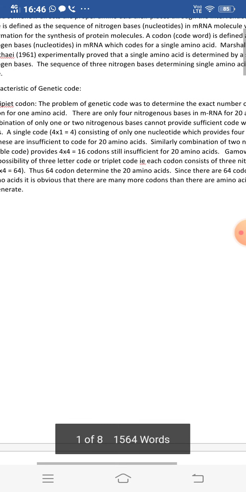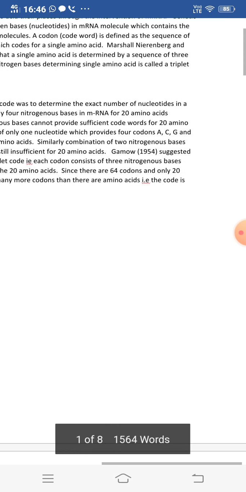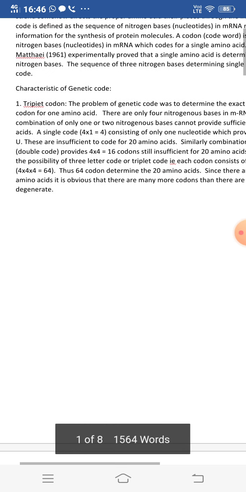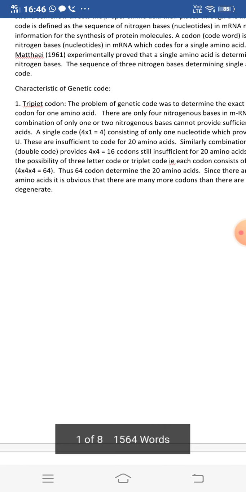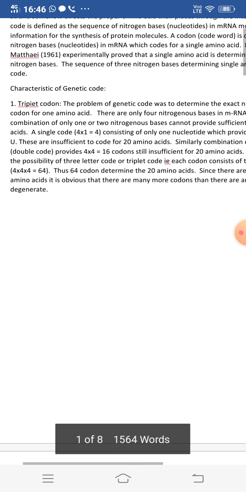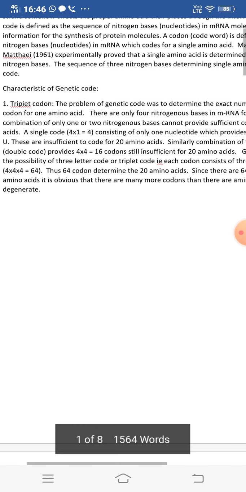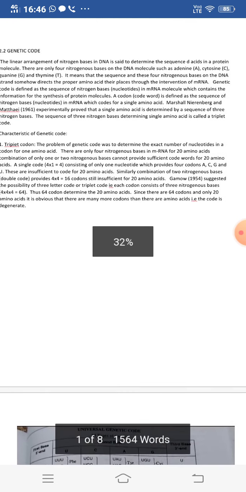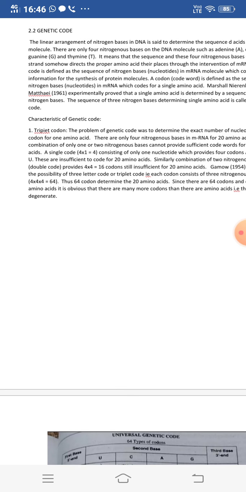TRIPLET, triplet codon. The problem of genetic code was to determine the exact number of nucleotides in a codon for one amino acid. So these three nitrogen bases, when they are linearly arranged in a nitrogen base sequence, will code for a single amino acid in the protein molecule. So there are only four nitrogenous bases in messenger RNA for 20 amino acids.